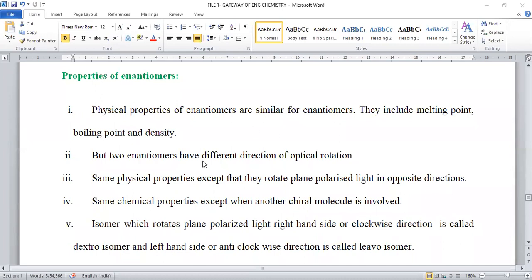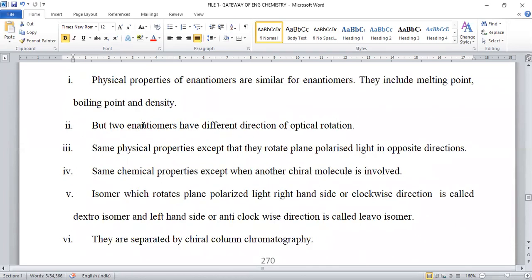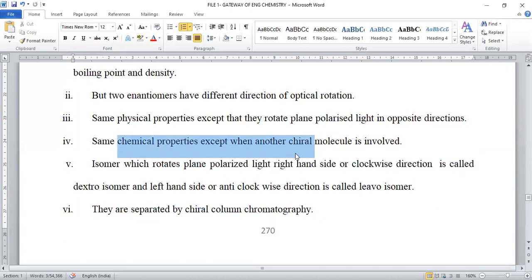Their optical rotations are different. So this is the major cause in order to distinguish two enantiomeric isomers. Okay, even though physical properties are same, but plane polarized light rotation will be in the different direction. Chemical properties are same, but when a chiral molecule is taken, chemical properties also vary.